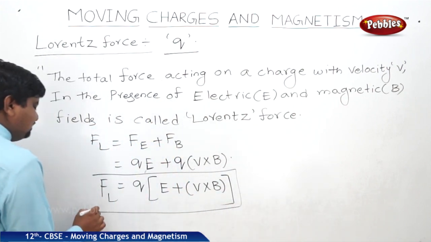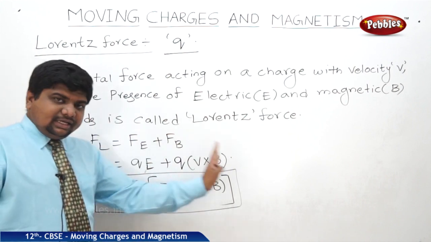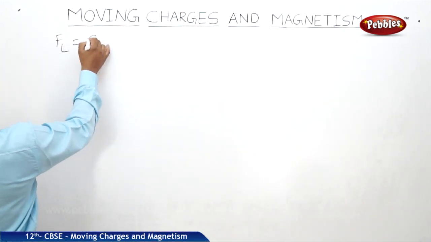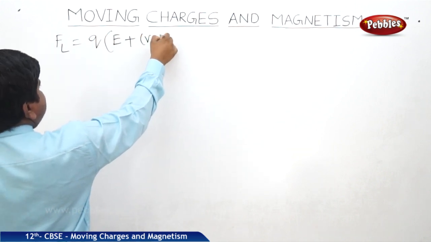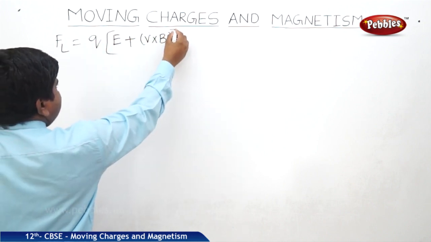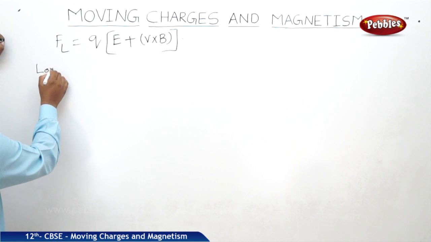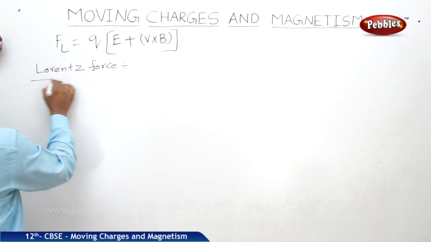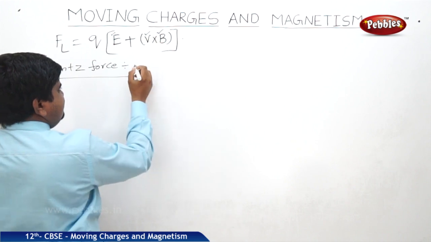We should check the vector notation of this Lorentz force and the dependence of the Lorentz force in the next part. So the expression FL is equal to Q into E plus V cross B. We can write the brackets differently. The Lorentz force depends upon E, V, B. This is the first point.